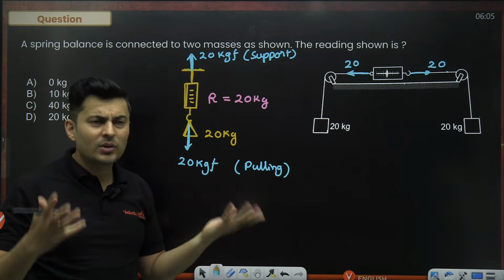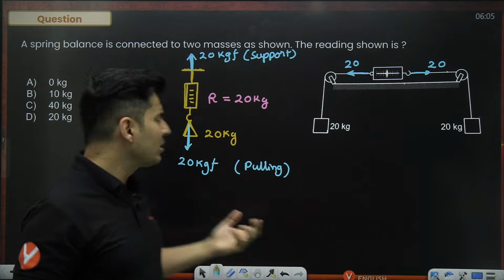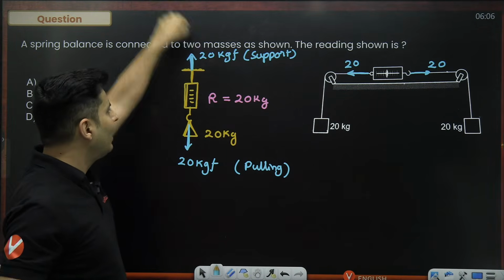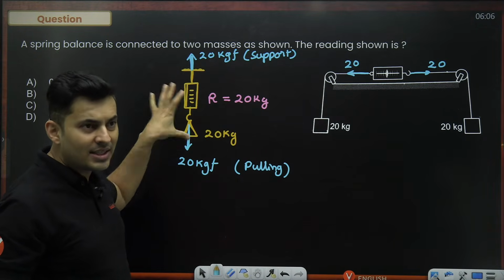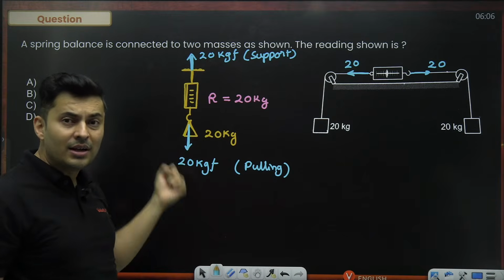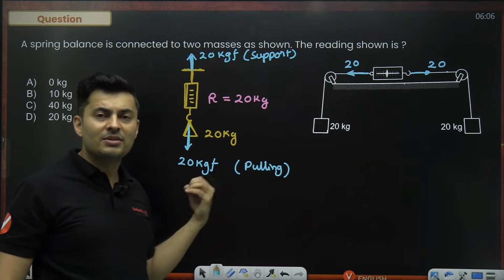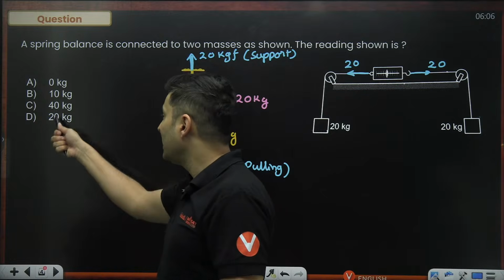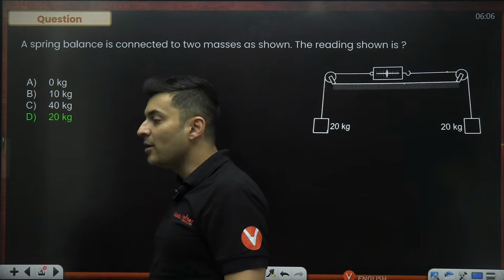I mean, yes, the net force is 0. Always the net force will be 0. If somebody is hanging on the spring balance, downward force will be balanced by the roof force. So the net force will be 0, but it is always one of the forces, the pulling one, which is measured or shown on the weighing scale. So hence the answer will be 20 kg, D option.